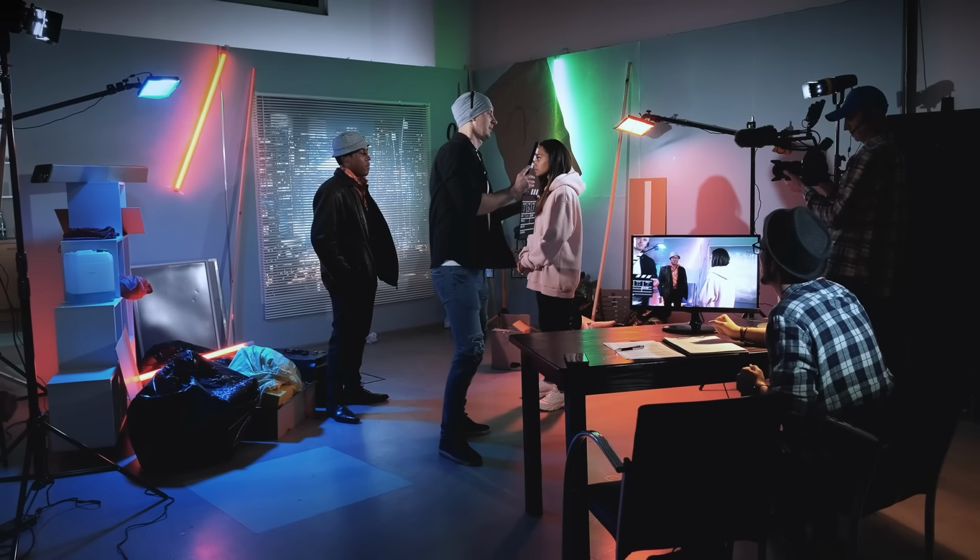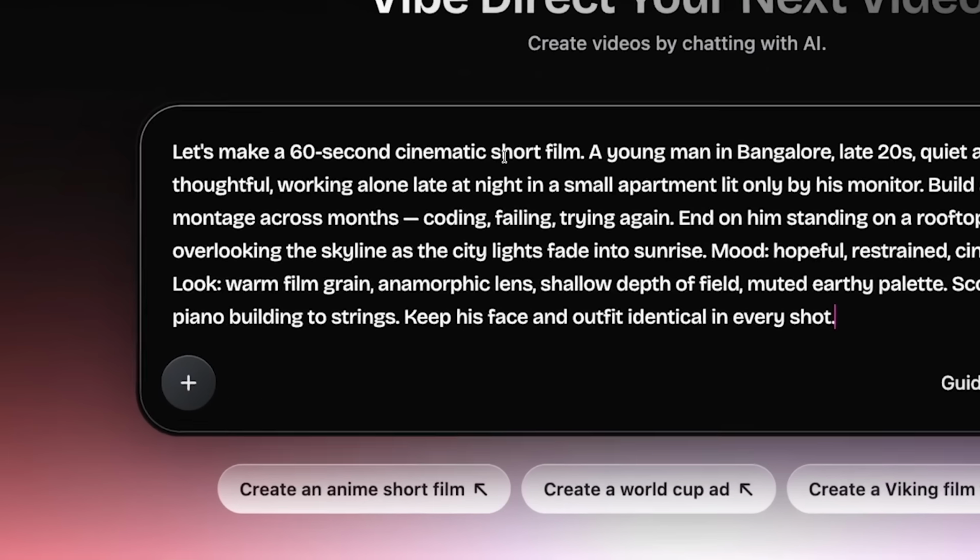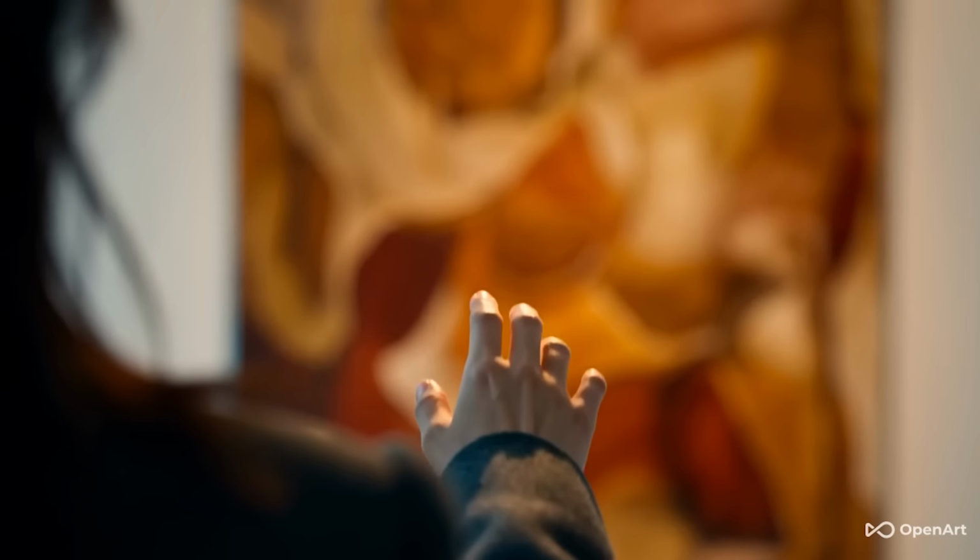It's almost like we are living in a world of vibe directing. Instead of having expensive cameras and shooting locations and hiring people, you can simply use OpenArt Director, type what you want, and it can create videos up to 5 minutes. I'll show you how to use OpenArt Director to create any video that you want, and then I'll show you the best way to make money with AI using OpenArt Director and selling AI generated videos to companies around the world. Let's get right into it.